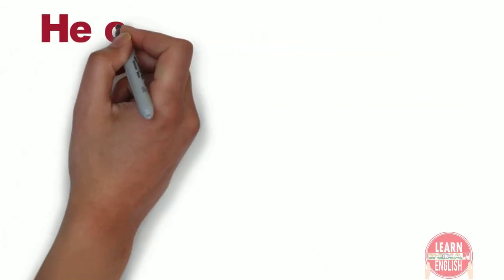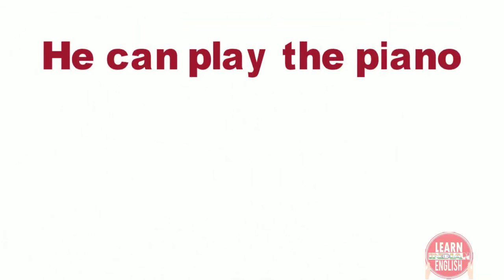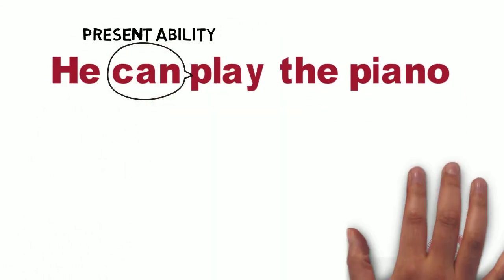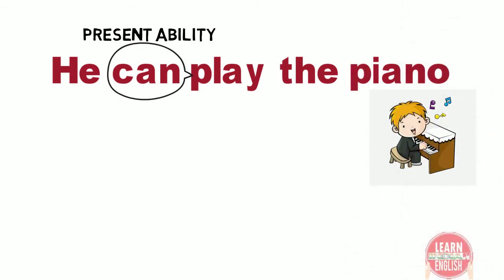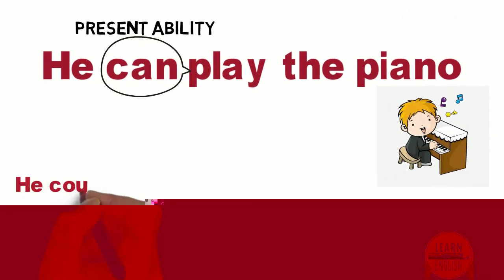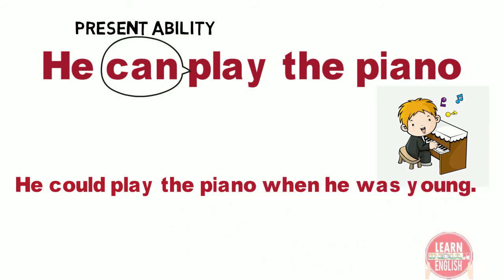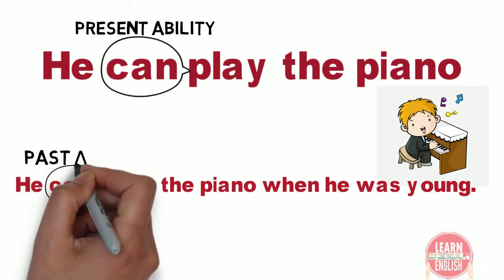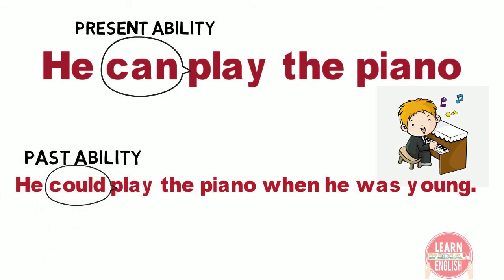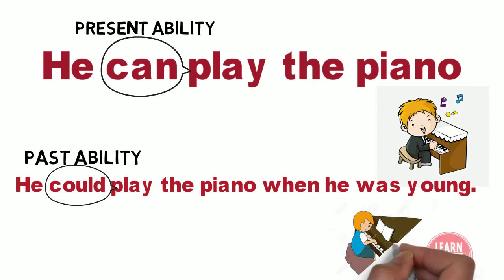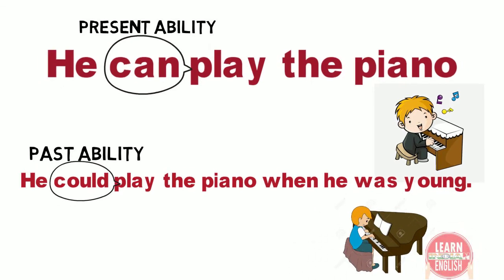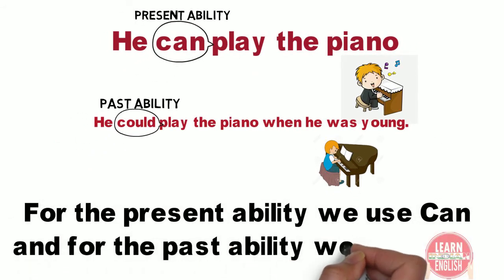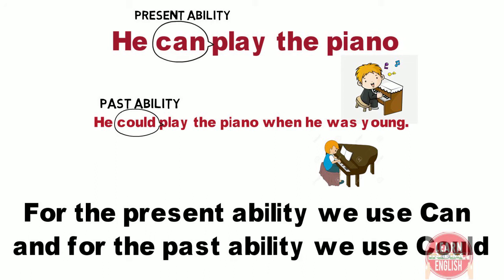To make it more clear, look at this sentence. He can play the piano. Here, can is used because they are talking about present ability. Right now, he can play the piano. Now look at the second sentence. He could play the piano when he was young. Here, could is used because they were talking about his past ability. Right now, he is not able to play the piano well, but in the past, he could do it. But right now, it's been a long time, so he can't play the piano well. So, for the present ability, we use can, and for the past ability, we use could.